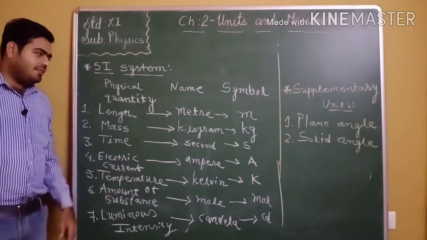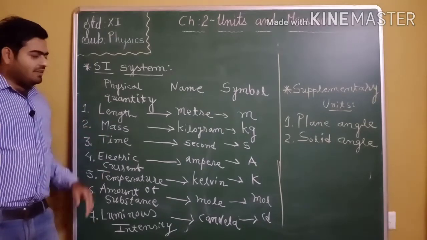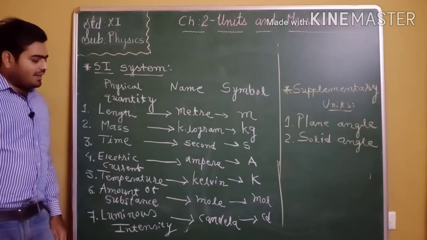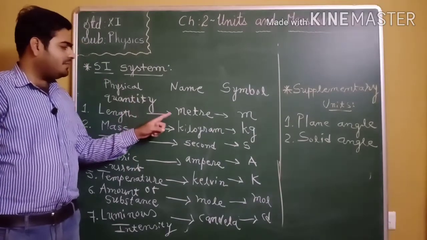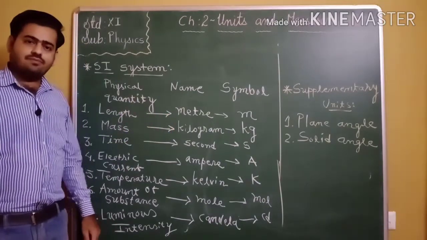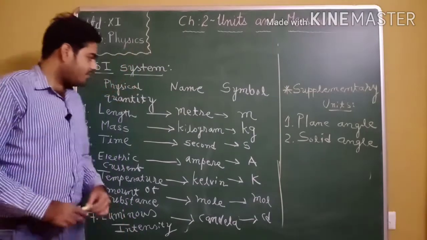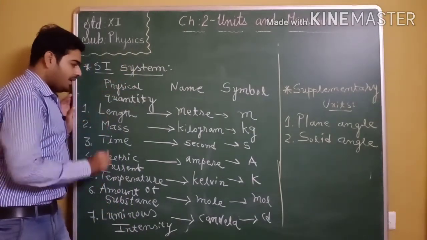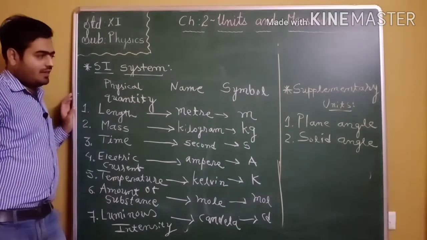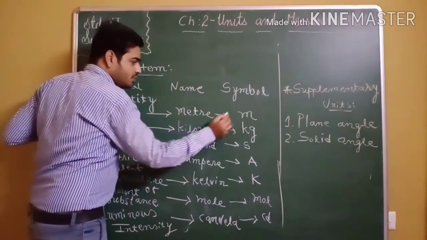So first, that is length. Length is a physical quantity, and the SI unit of length is meter. So in the SI system we consider the unit of length as meter, and its symbol is small m.